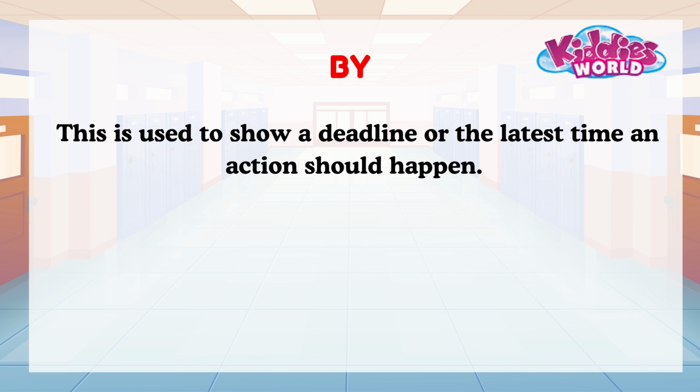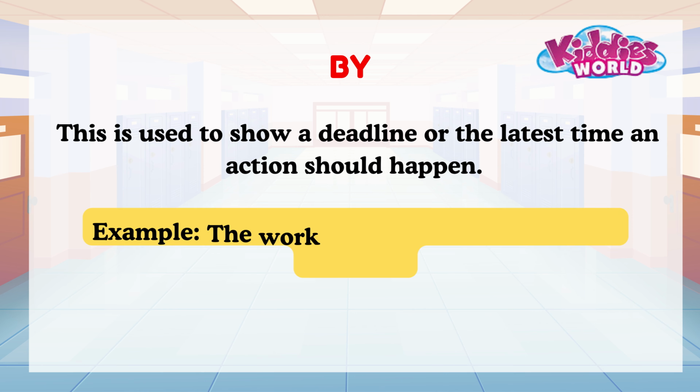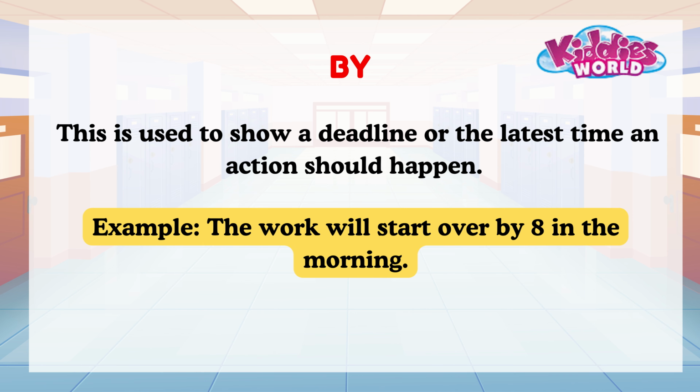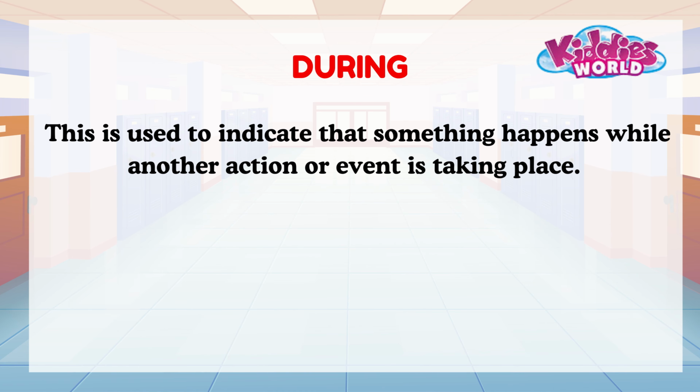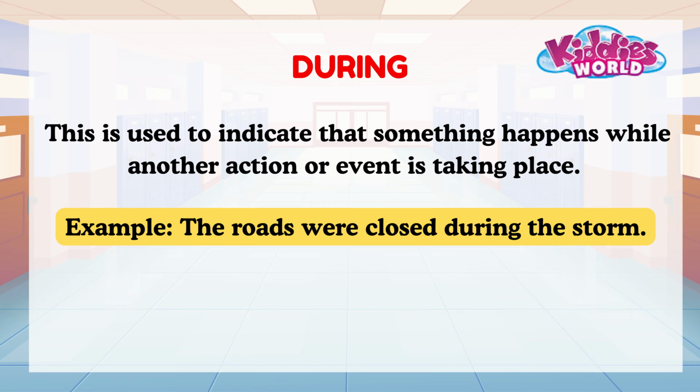By. This is used to show a deadline or the latest time an action should happen. Example, the work will start over by 8 in the morning. During. This is used to indicate that something happens while another action or event is taking place. Example, the roads were closed during the storm.